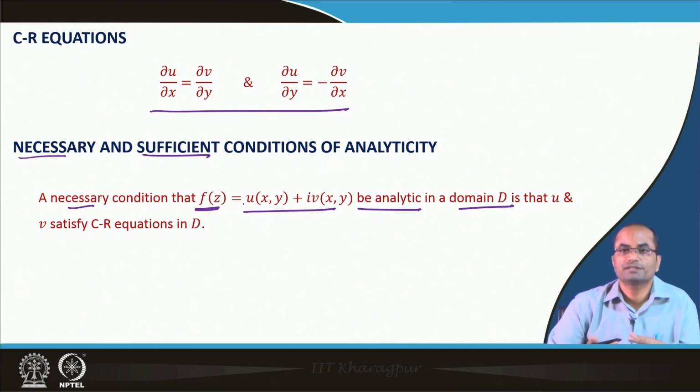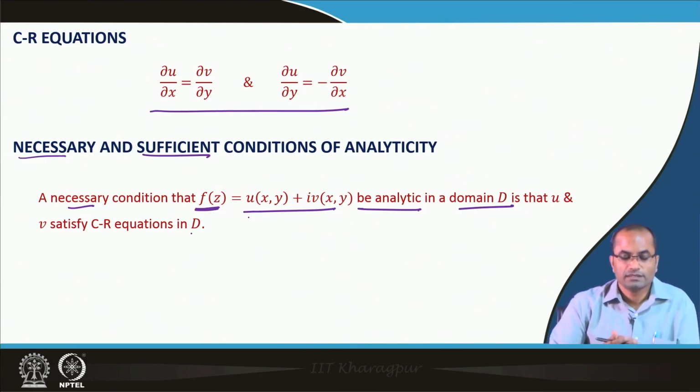Indeed, we will see in the proof itself that it is not just about analyticity, it is also about differentiability. If the CR equations are not satisfied at a point, the function will not be differentiable. Here we are talking about the whole domain. If the CR equations are not satisfied in this domain, then the function will not be differentiable, even forget about analyticity, because analyticity is more; they have the same notion if we are talking about the domain, otherwise if we are talking about a point, then analyticity is more than differentiability.